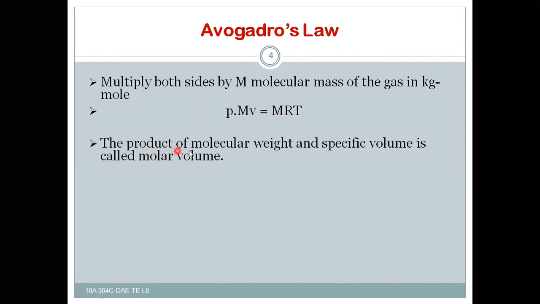So the product of molecular weight and the specific volume is called molar volume. Once again, you must remember the product of molecular weight capital M and specific volume small v is called molar volume. So now this will become P into molar volume V mole is equal to, and the product of M into R is nothing but the characteristic gas constant, that is Ru into T.